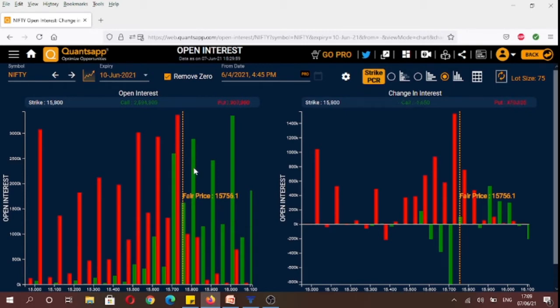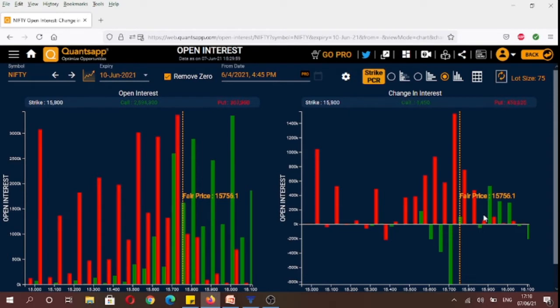And if you were to see what happened intraday today, the change in open interest data suggests that today we saw open interest unwinding in call options that are now in the money. So call options like 15,600, 15,650, 15,700 saw their open interest reduce, which tells us that call option buyers of these strikes booked their profits, and call option writers booked their losses.